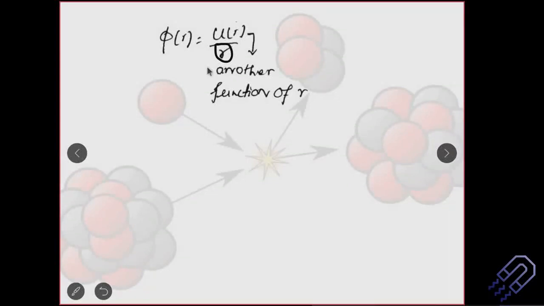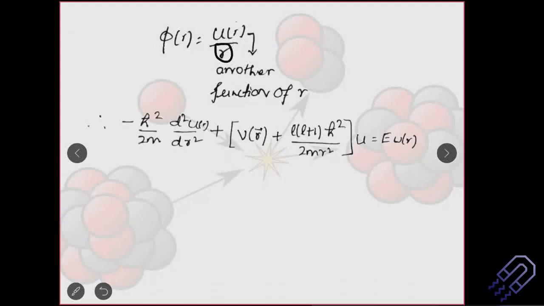If you remember from your class 12 knowledge of potential, if you have two charges, the potential between them is nothing but K into the first charge into the second charge divided by the distance between them. So it's an inverse relation with the distance. That's why this U R divided by R is put here. Important, okay? This goes into the basics. Some books don't explain this, so I think you understand this. The basic physics is important.